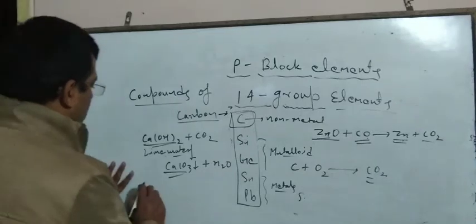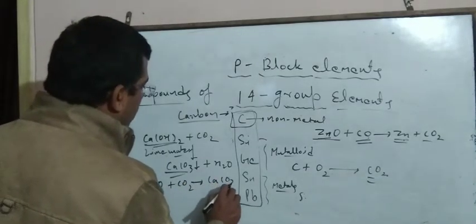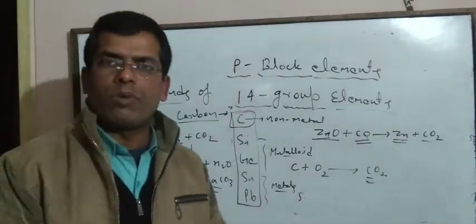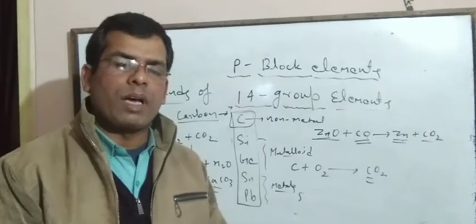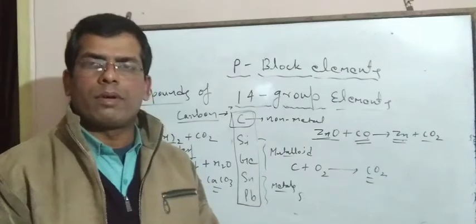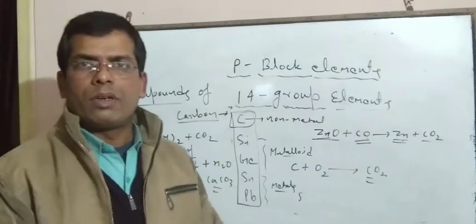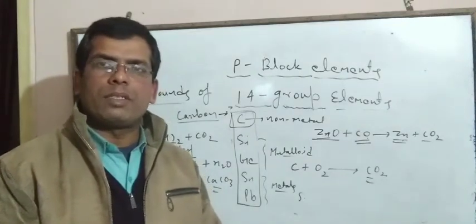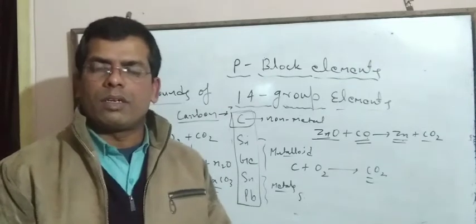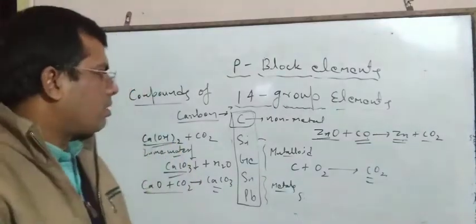Similarly, metal oxides react with carbon dioxide to form their corresponding carbonates, etc. So these are important properties of carbon dioxide. A number of properties of carbon dioxide are observed, and these properties we will discuss already in the preparation of different types of compounds, etc.